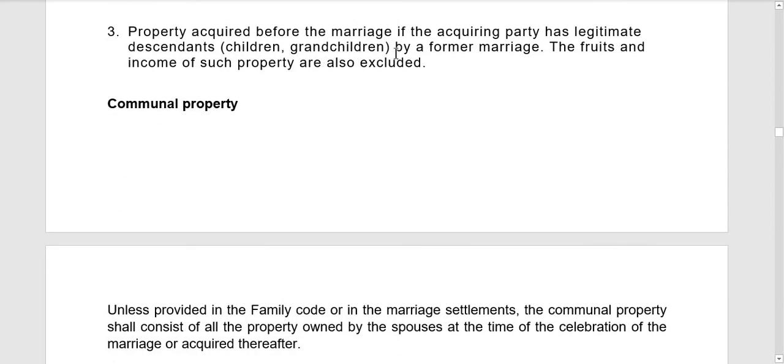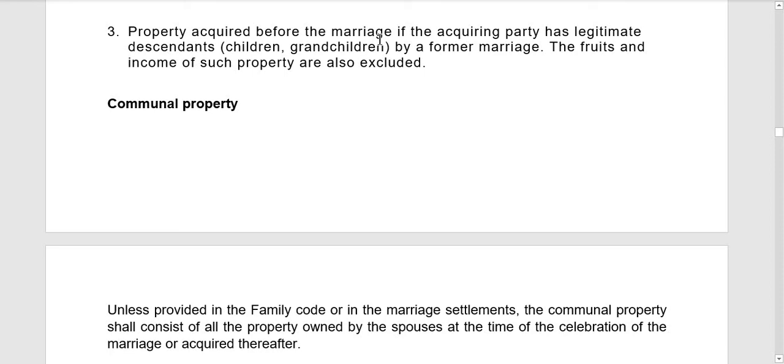Property acquired before the marriage if the acquiring party has legitimate descendants, children or grandchildren by a former marriage. So the fruits and income of such property are also excluded. Okay? So kapag si one of the spouse, meron siyang descendants, let's say meron siyang children, meron siyang mga anak, or meron siyang grandchildren sa prior marriage niya, then lahat ng properties niya before the marriage will form part of his exclusive property.